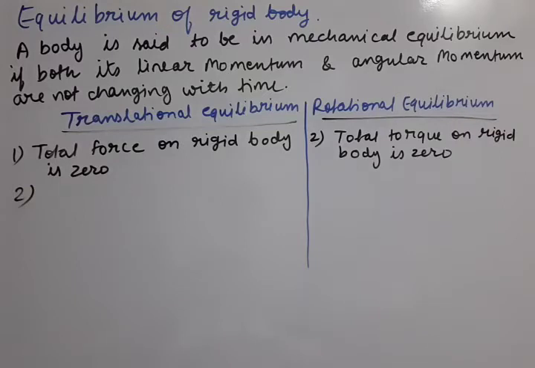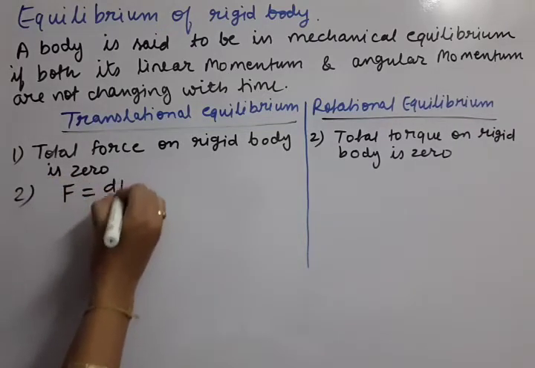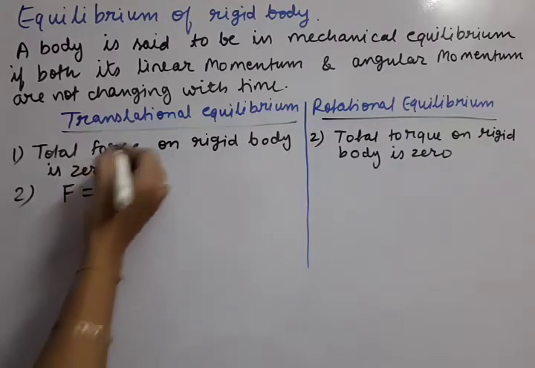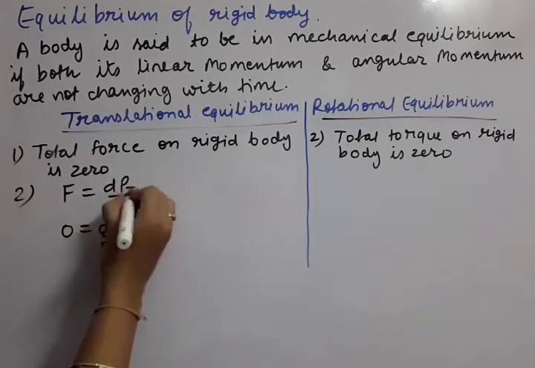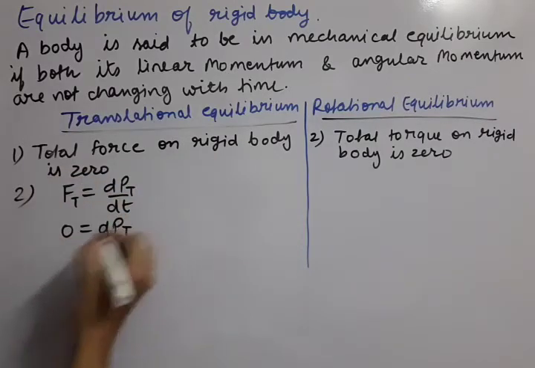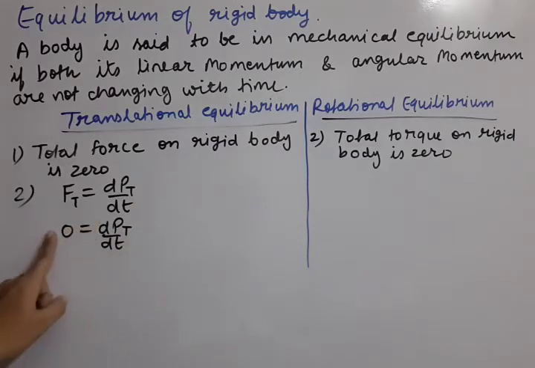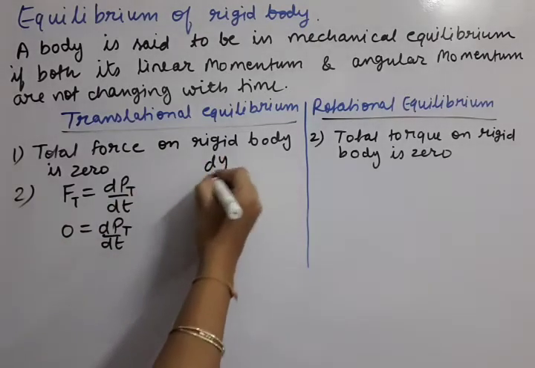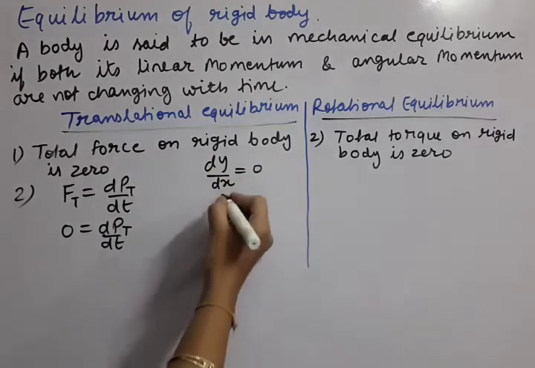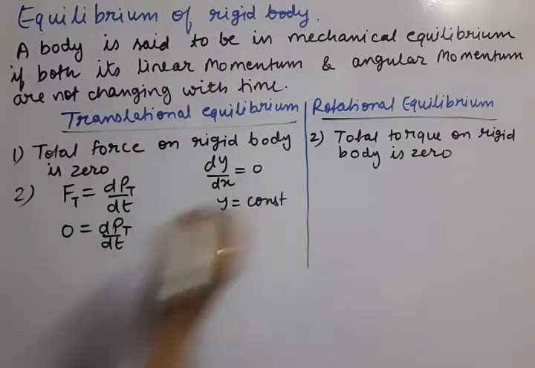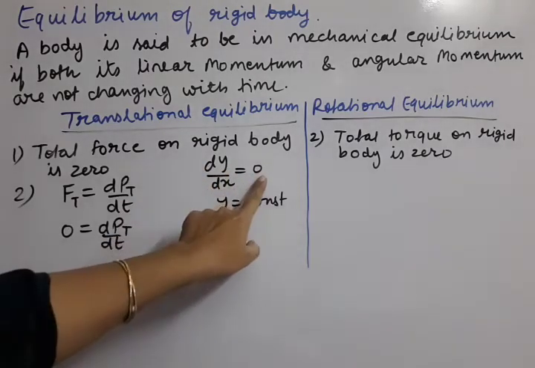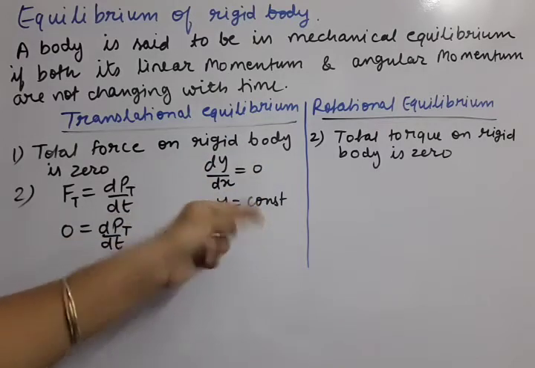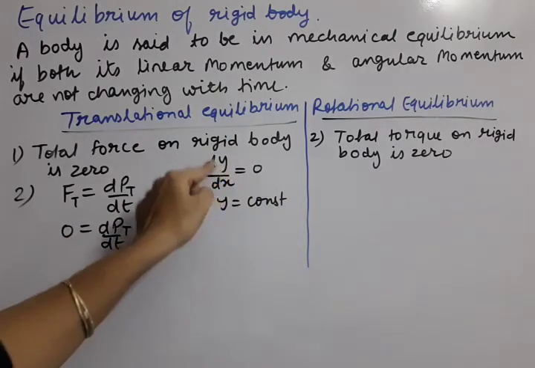So by Newton's second law of motion, we know that F equal to dp by dt. And because the total force is 0, dp by dt is equal to 0. This is total momentum, this is total force. So this way we have got that dp by dt should be equal to 0 if we want to achieve the equilibrium. Now in mathematics, if dy by dx is 0, that means y is constant. We have also discussed that if we have a constant, then the constant's differentiation is always 0. So reverse also we can understand. If dy by dx is 0, that means that quantity is constant.